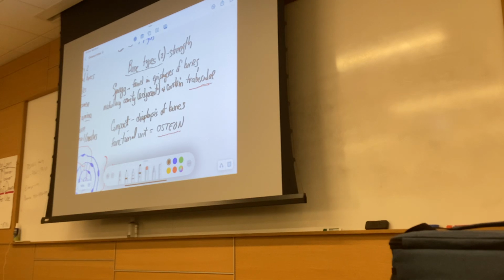Compact bone is where the bone is continuous. So there's no space between the bone, no significant amount of space. There's definitely spaces, 2 spaces in particular, and we'll talk about what those are in a second. In terms of the compact bone, the osteon is the functional unit of the compact bone.